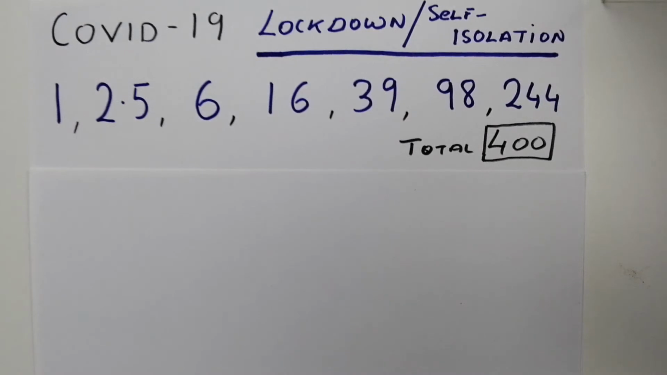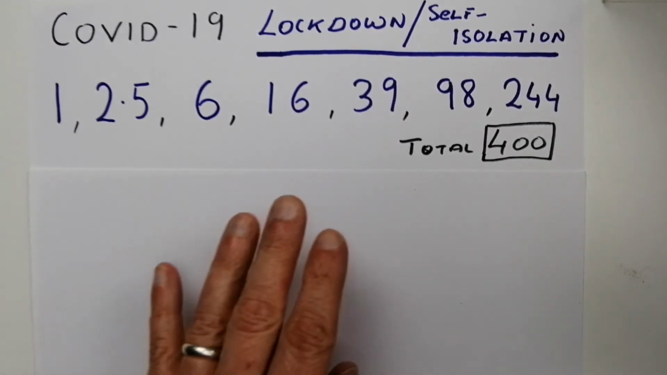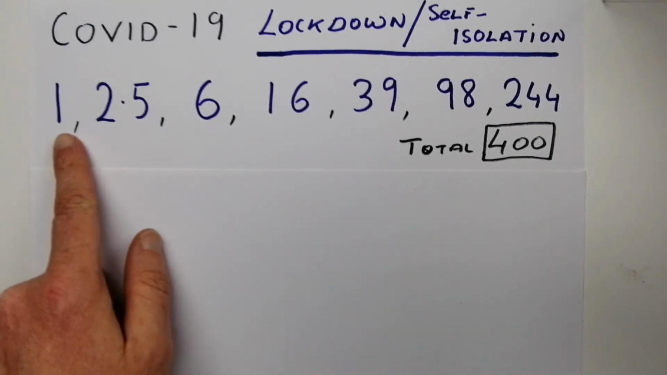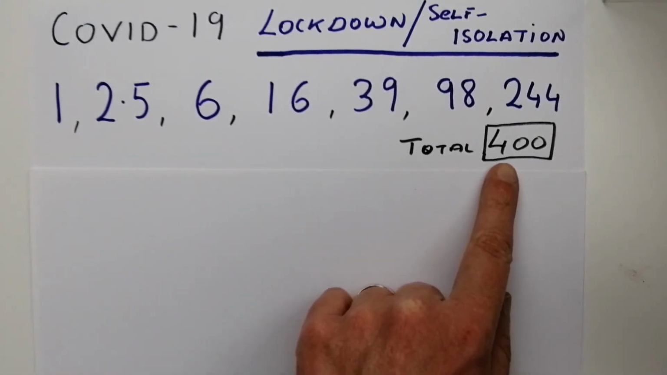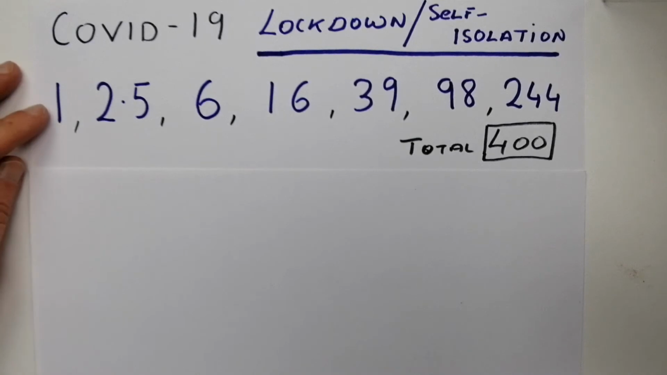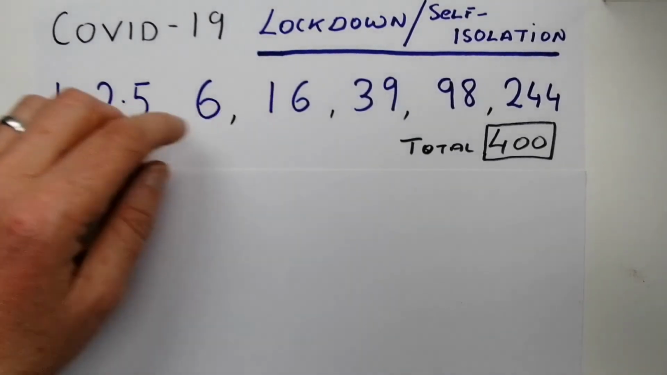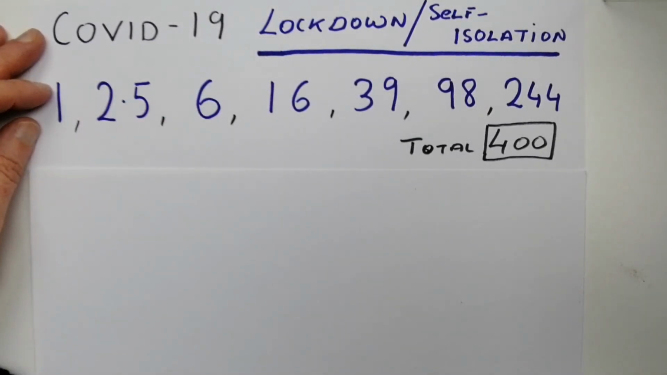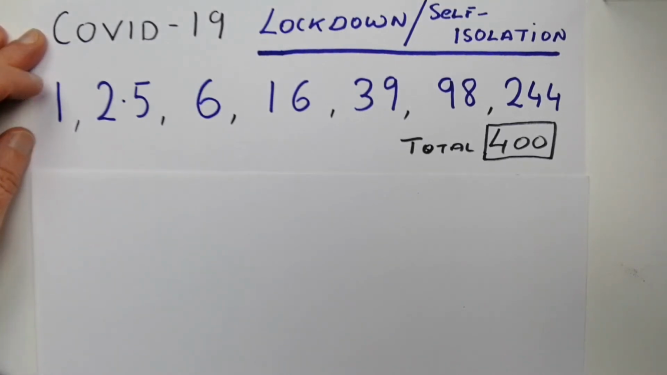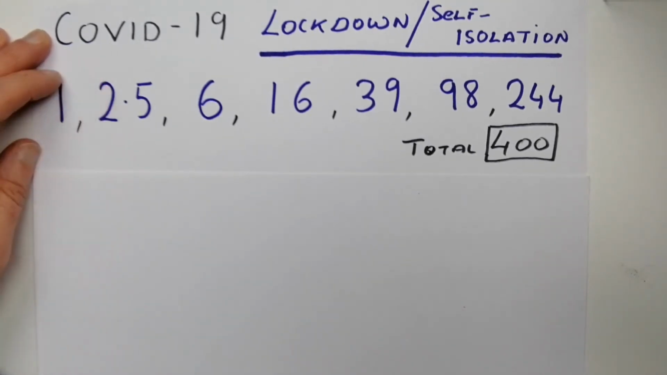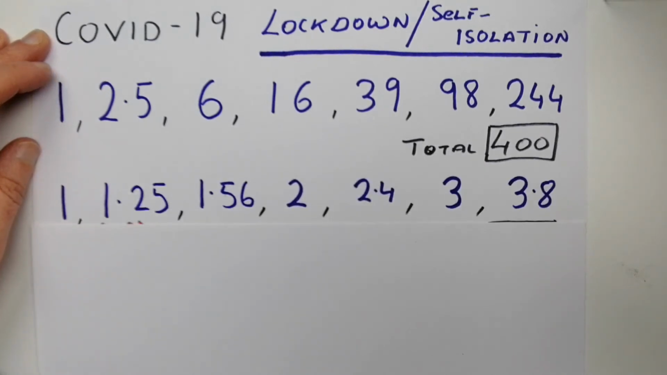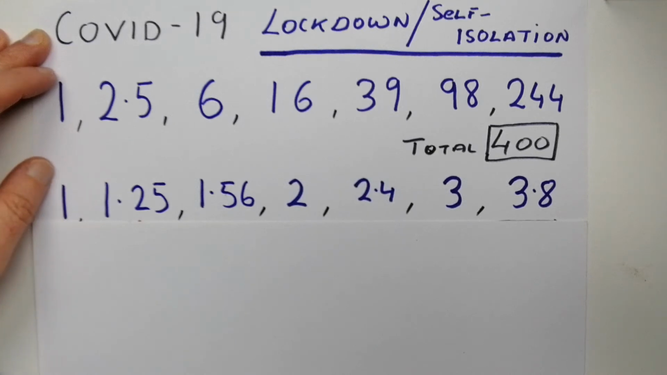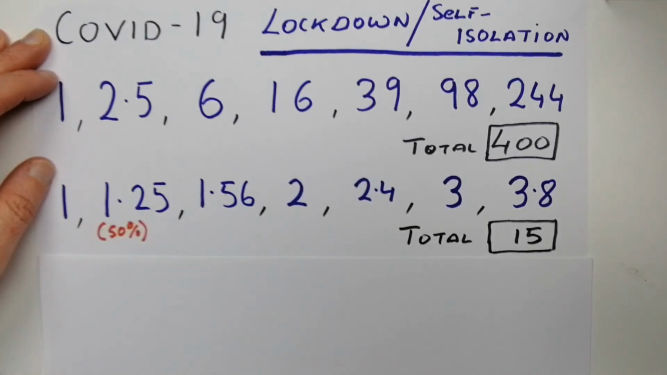Now we want to talk about lockdown or self-isolation in terms of COVID-19. This is our original one again, and you can see that this one person can infect 400 people. Now, what happens if we have a lockdown situation and 50% of the population complies with that lockdown? Now, instead of the one person infecting 2.5 people, one person would infect 1.25 people, and therefore over the 30 days, that one person would infect 15 people.